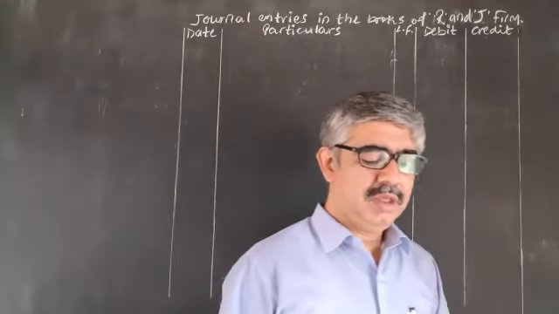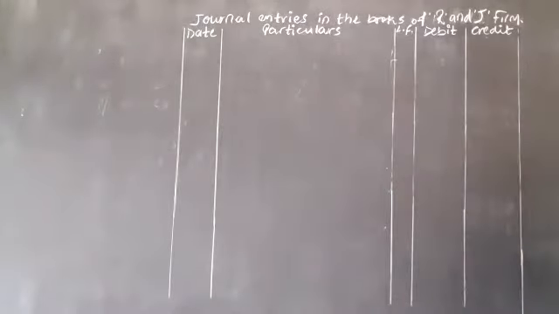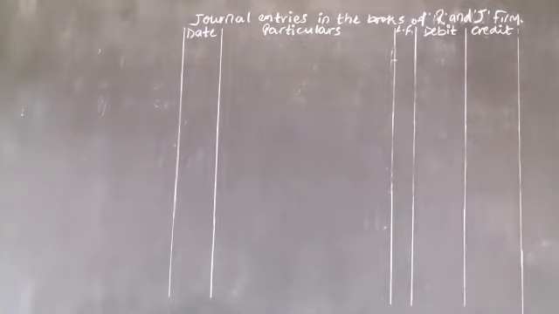Third, if bad debt reserve is to be maintained on debtors as under: first option 4,000, second option 2,500, and third option, 10% bad debt reserve is to be maintained after writing off bad debt of rupees 2,000.